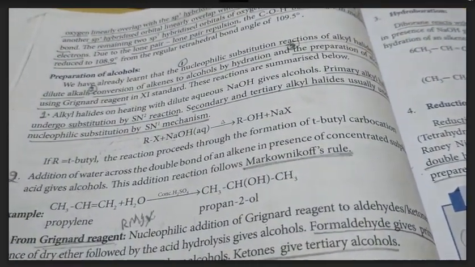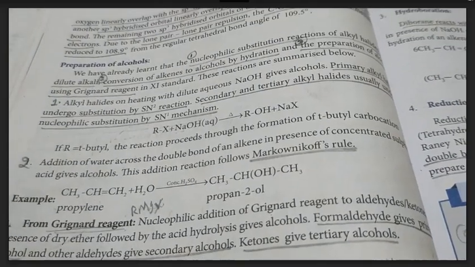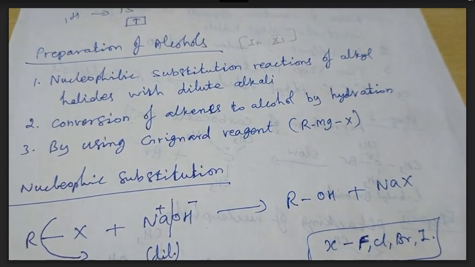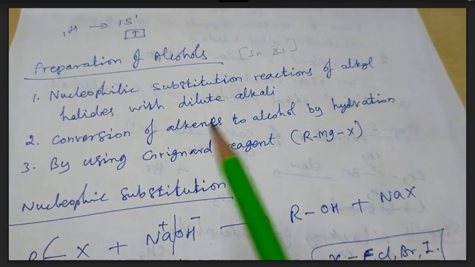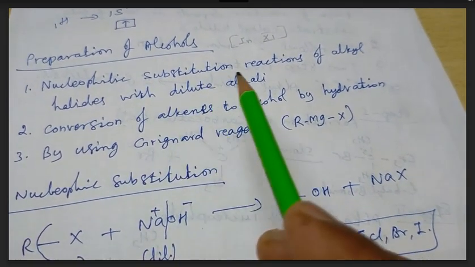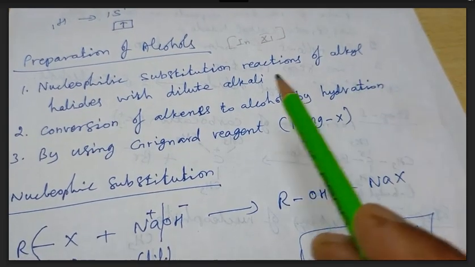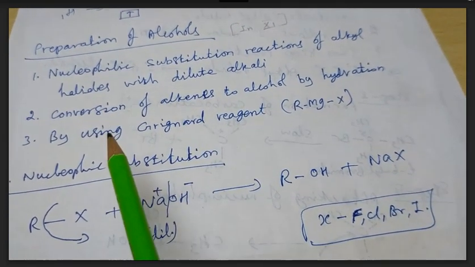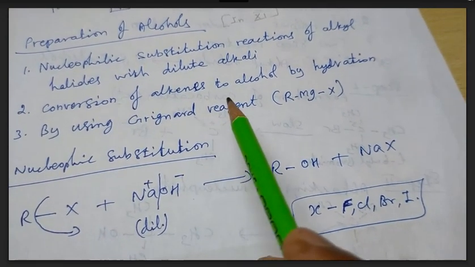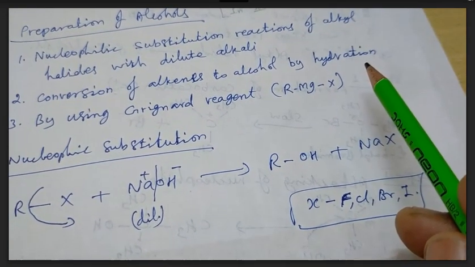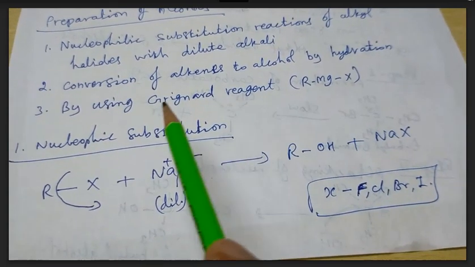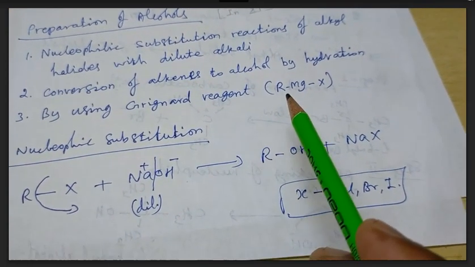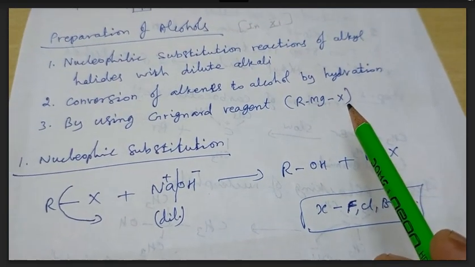Next one, preparation of alcohols. Here, the preparation of alcohols is carried out by three different methods. The first one, nucleophilic substitution reaction of alkyl halide with dilute alkali. The second method, conversion of alkenes to alcohol by hydration, that is addition of water. And the third method, by using Grignard reagent, that is RMgX.